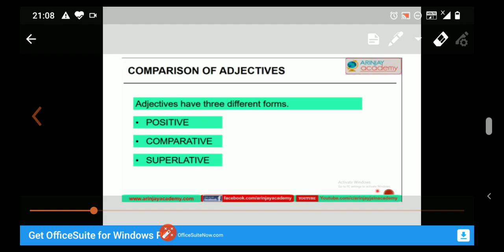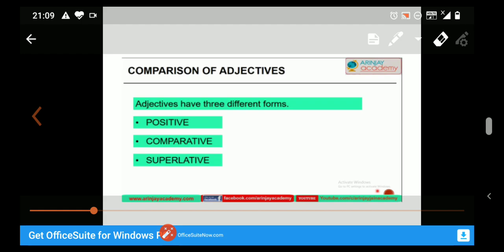For example, we say, he is a sweet boy. Here, sweet is an adjective, but here we are not comparing this adjective to another person. So always remember that in positive degree we don't compare the adjective. Here in the positive degree there are simple adjectives.